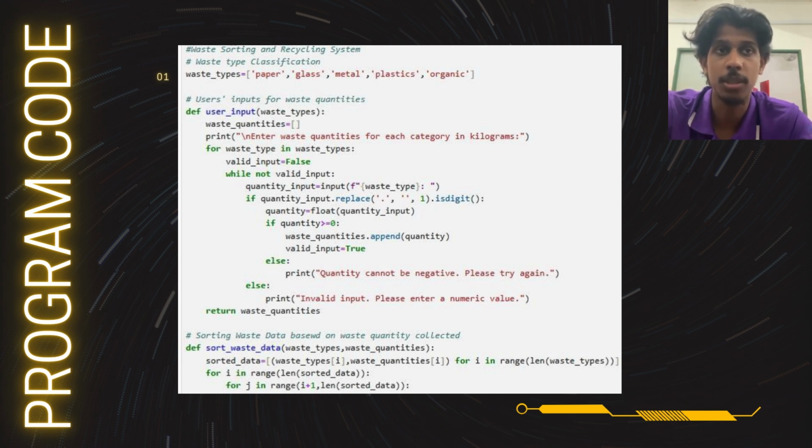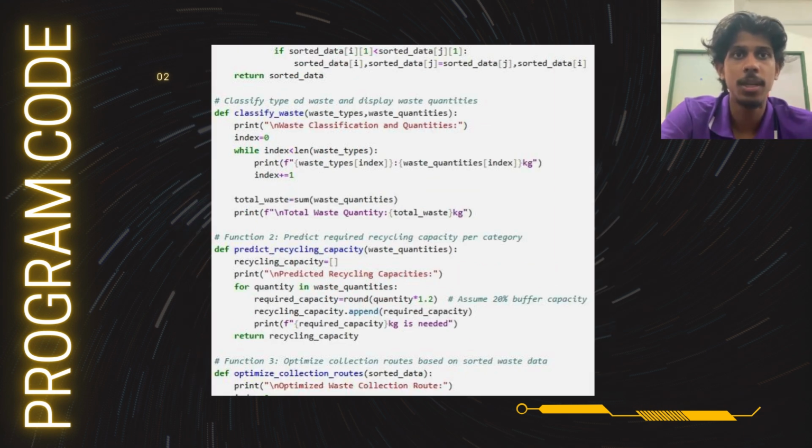The function ensures that the input is numeric and non-negative using a loop that only exits when valid data is entered. If the user enters invalid or negative values, they are asked to correct them. This step is crucial because it ensures that only valid data is processed by the program. The function stores these quantities in a list for further processing.